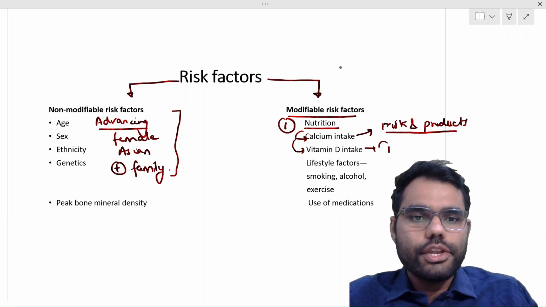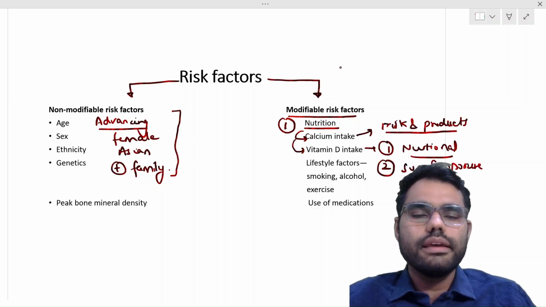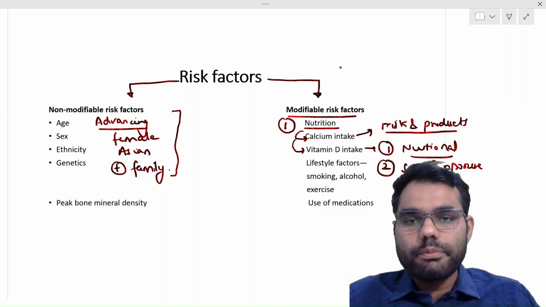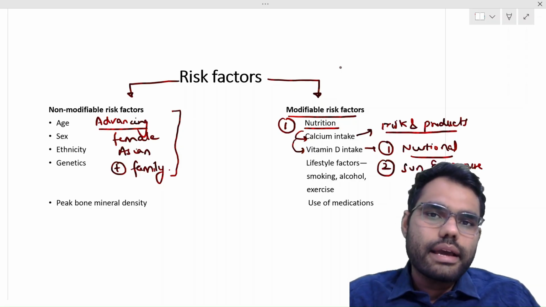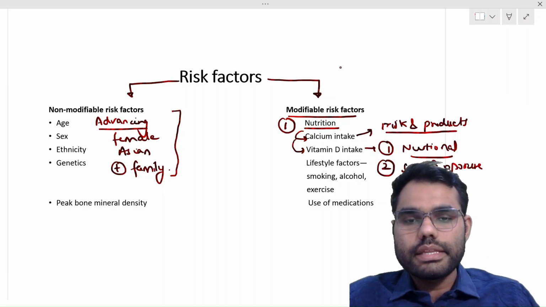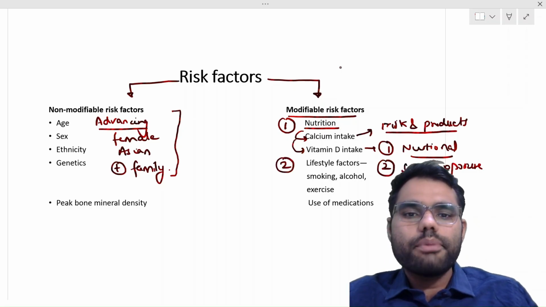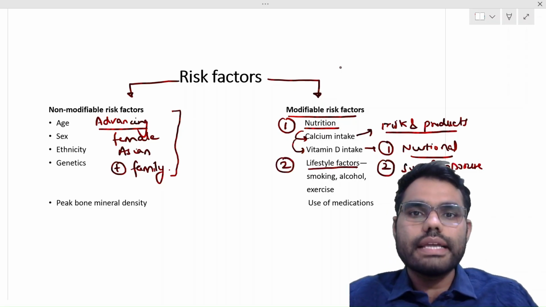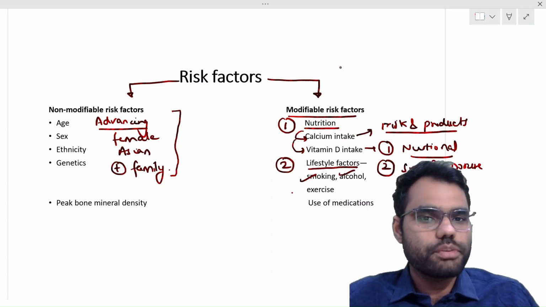Similarly, there is a nutritional deficiency of vitamin D intake as well, right? Sun exposure is another risk factor for vitamin D deficiency. Now the traditional parda system, completely covering the entire body, causes less sun exposure and therefore predisposes to vitamin D deficiency and osteoporosis, right? Apart from nutrition, the second important risk factor is the poor lifestyle. The sedentary lifestyle with a lack of exercise, smoking, alcohol all contribute to osteoporosis.